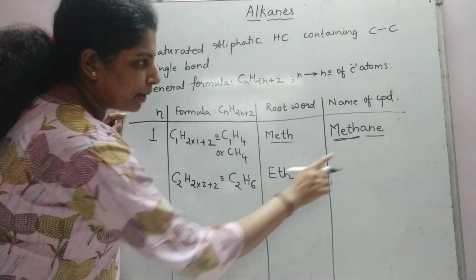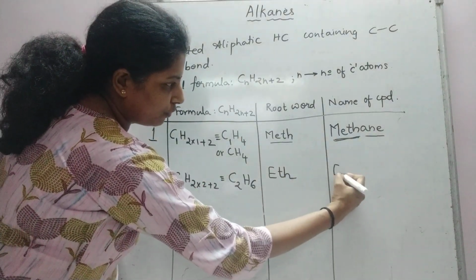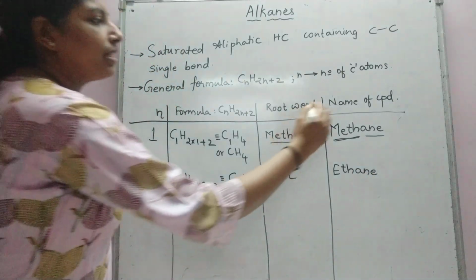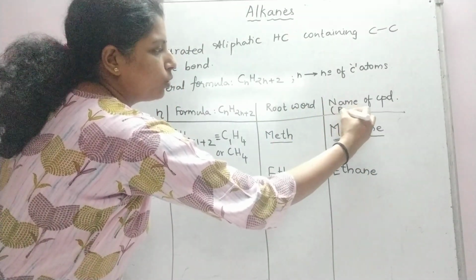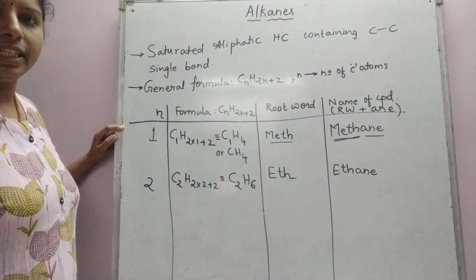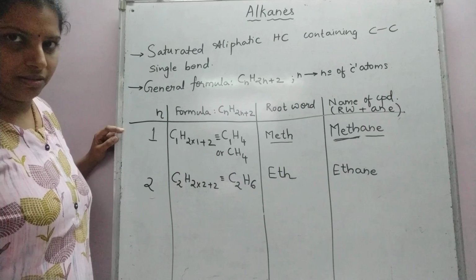Eth plus the suffix "ane" will give you ethane. So how are we writing the name of the compound? We are writing root word plus "ane".